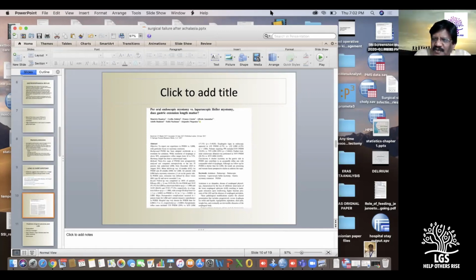We have to see whether they are coming back with progressive dysphagia, or sometimes there are patients who eat a big bolus of food and come with transient dysphagia. If someone comes 5 years after your cardiomyotomy with some dysphagia, first evaluate them and redo a barium esophagogram.